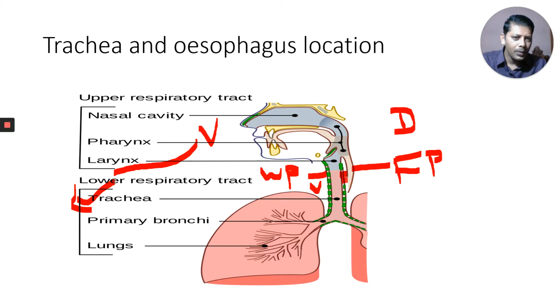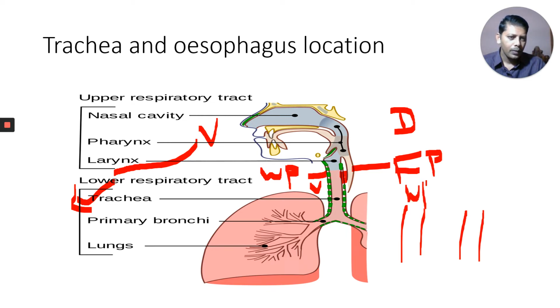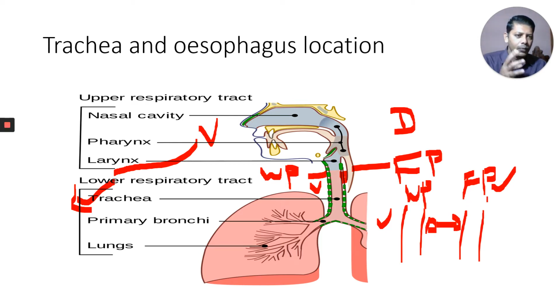On the dorsal side of the trachea, what is present? The esophagus is present. There are two pipes, one behind the other. Imagine this is the windpipe and this is the food pipe. This is the ventral side of the windpipe and this is the dorsal side. On the dorsal side of the windpipe, what is present? The food pipe. It is a very important point.